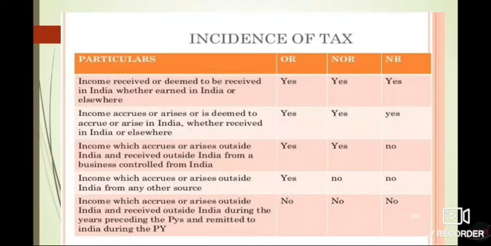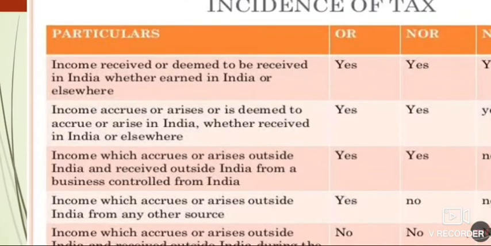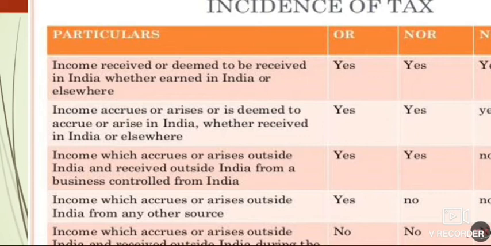According to the residency status that we have studied earlier, here we are going to study the incidence of tax, which mainly depends upon the residency status of the individual. We have 5 categories here. The first one is income received or deemed to be received in India, whether earned in India or elsewhere.